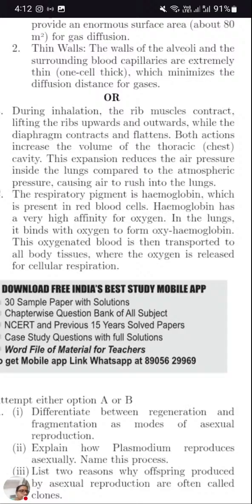This point you need to learn very properly. Volume increases, pressure decreases. So the volume increases in the thoracic cavity, and the expansion reduces the pressure. That's the key point which you need to remember. As there is less pressure, air from outside is inhaled, pulled inside. Once it is pulled inside, the diaphragm will relax again, and then the volume will decrease and pressure will increase, just the opposite. As a result, the air is exhaled out.